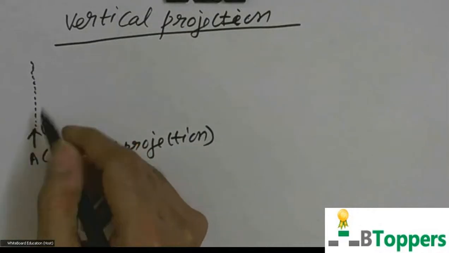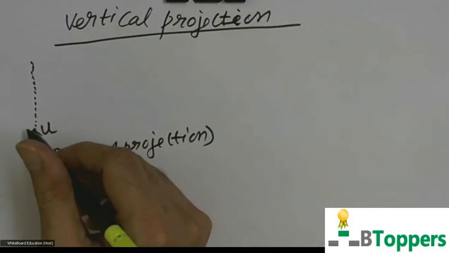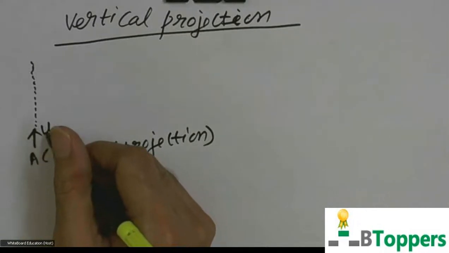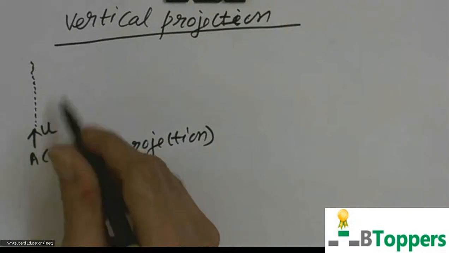So let A denote the point of projection, that means the point from where the body begins to move vertically upwards, starting with initial velocity u, so that it moves only under the influence of gravity after projection.